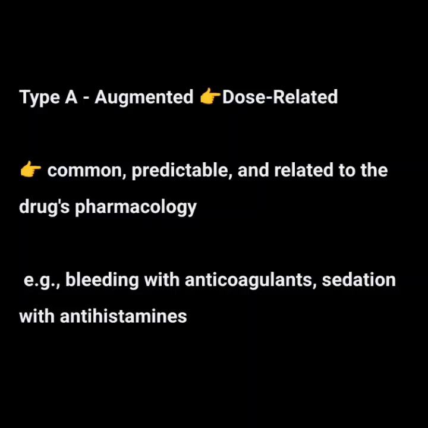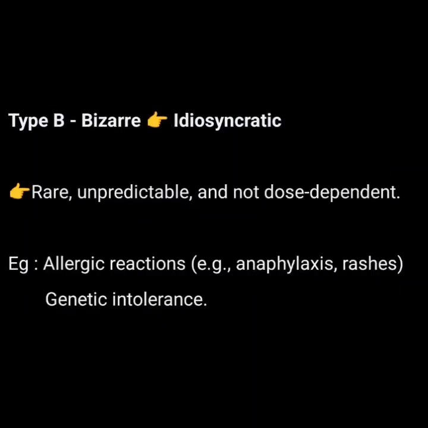Here, type A or augmented adverse reaction is dose related. These are common, predictable, and related to the drug's pharmacology. Example, bleeding with anticoagulants, sedation with antihistamine, etc. Type B or bizarre is idiosyncratic drug reaction. It is rare, unpredictable, and not dose dependent. These often involve allergic reactions such as anaphylaxis, rashes, or genetic intolerance.